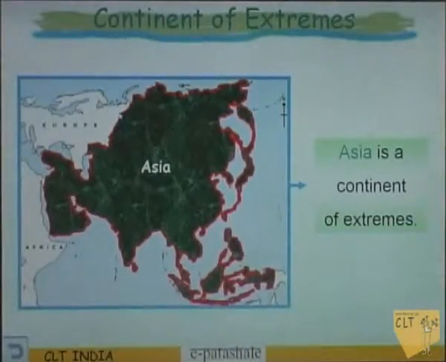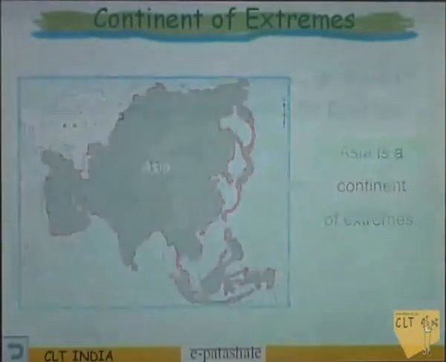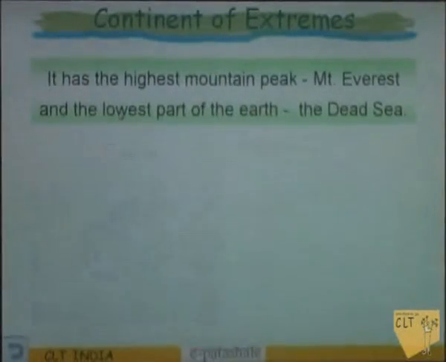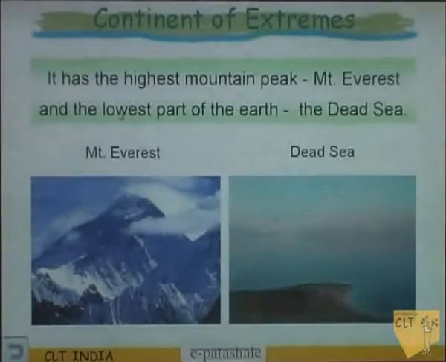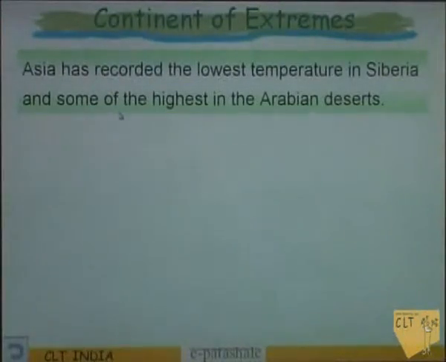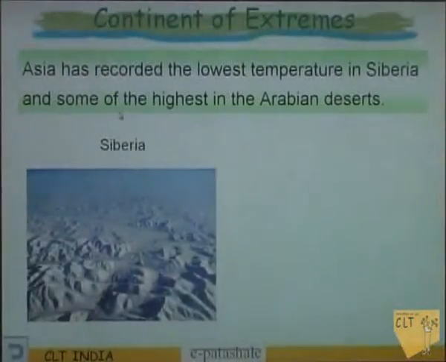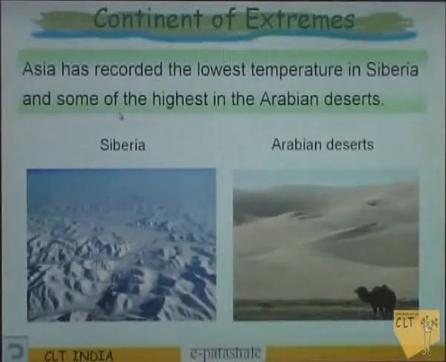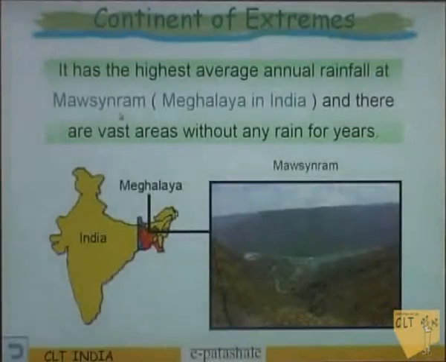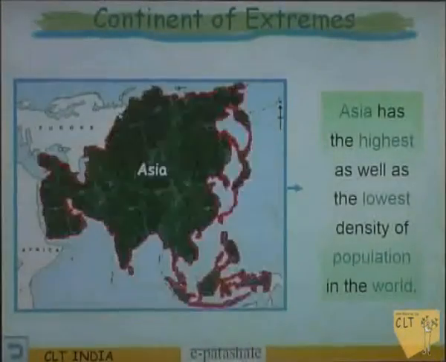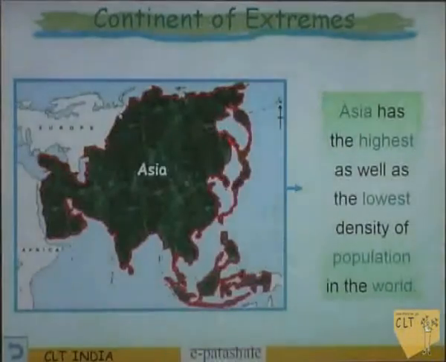How? Let's discuss the following points and see. It has the highest mountain peak, Mount Everest, and the lowest part of the earth, the Dead Sea. Secondly, Asia has recorded the lowest temperature in Siberia and some of the highest in the Arabian deserts. It has the highest average annual rainfall at Mawsynram. Asia even has the highest as well as the lowest density of population in the world.